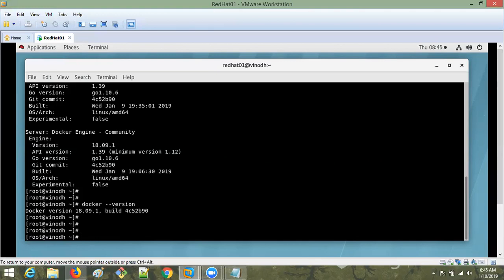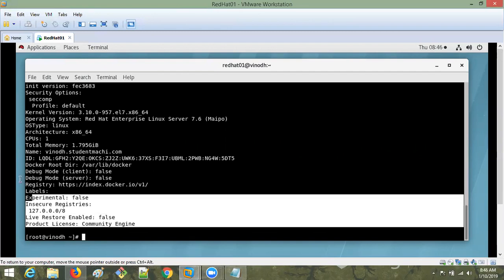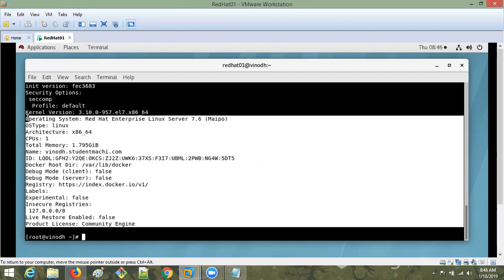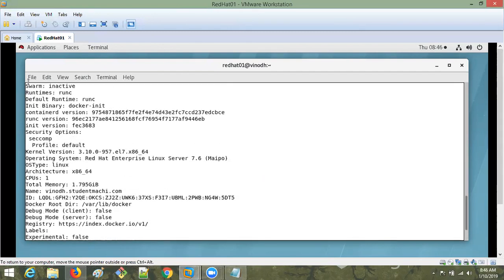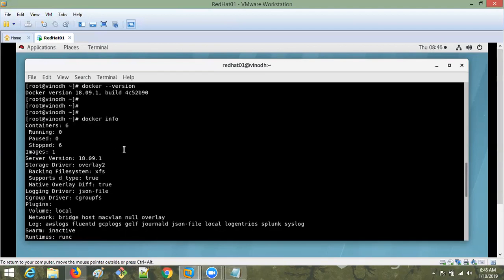Now, Docker version, and you can verify like this also. We have the command. What is that command? Docker info. Okay, information of the Docker. Once you give this command, it will give you detailed information, all the properties, versions, memory, CPU, kernel version, everything. It will give you all the details. If it gives all the details like this, then your Docker engine is running successfully.